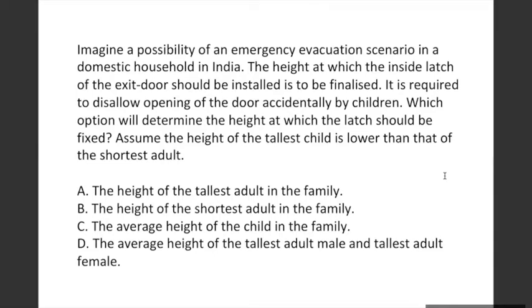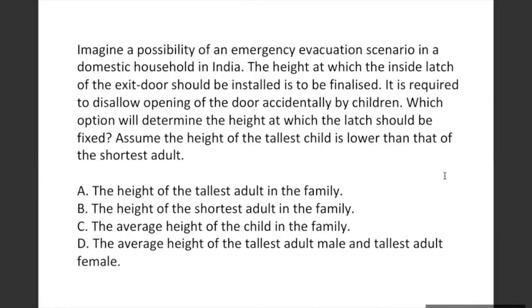In a possible emergency evacuation scenario within a domestic house in India, the height at which the inside latch of the exit door should be installed is to be finalized. Exit door का अंदर वाला जो latch है, that needs to be finalized. It is required to disallow opening of the door accidentally by children. So the children should not be able to open that door